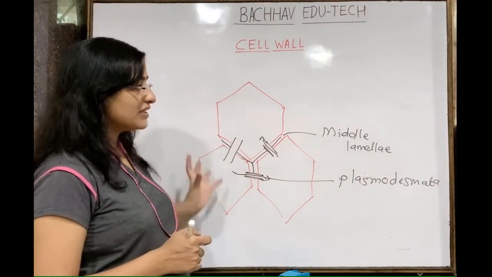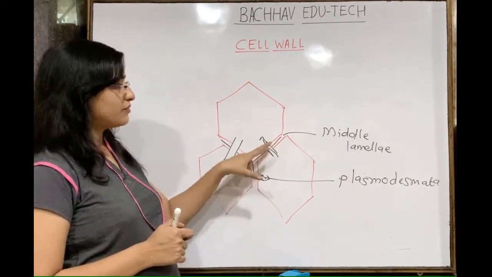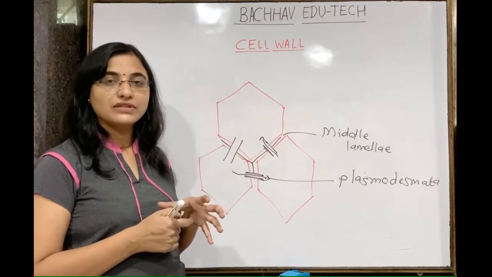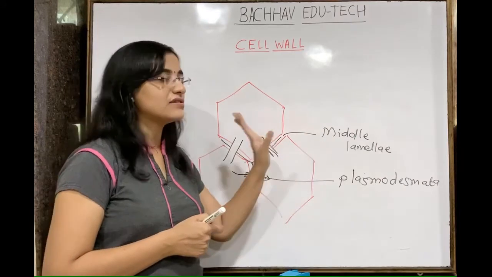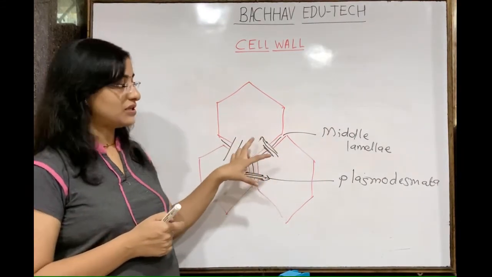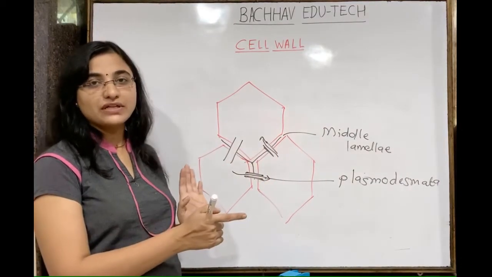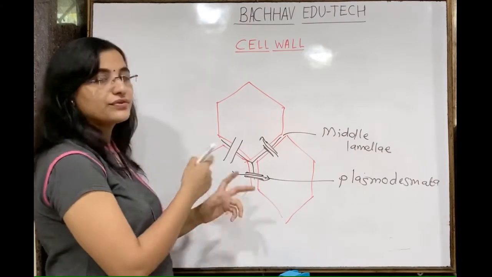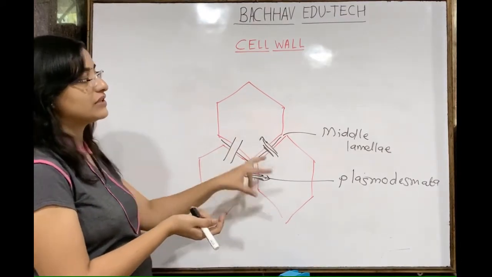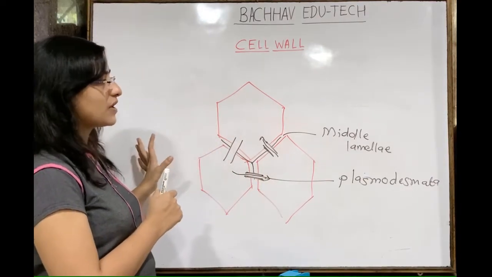Understand this? So many things are there in the plant cell wall. Middle lamellae acts as the cementing material so that two cells can be held together. There is a connection between two cells, and that connection is called the plasmodesmata. It is a cytoplasmic connection between two cells. So nutrients can be exchanged, gases can be exchanged. Such exchange is possible with the help of this plasmodesmata. Understand this? So this is what the cell wall is about.